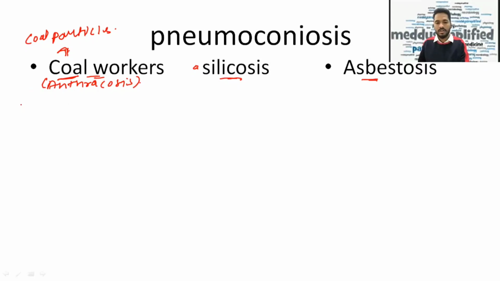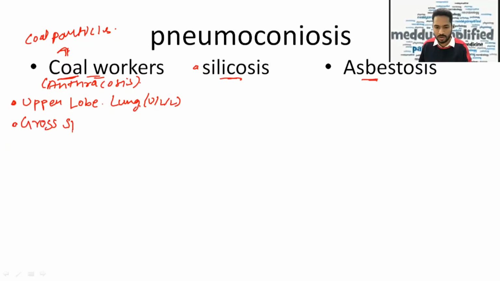Now, the next thing is where we see the pathology in coal worker pneumoconiosis. It is usually seen in the upper lobe of the lung, so write it as ULL. Next, on gross specimen, what will we see? We'll see black colored pigmentation on the lung. Black pigmentation.